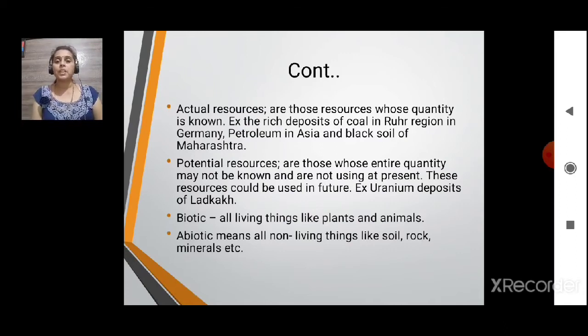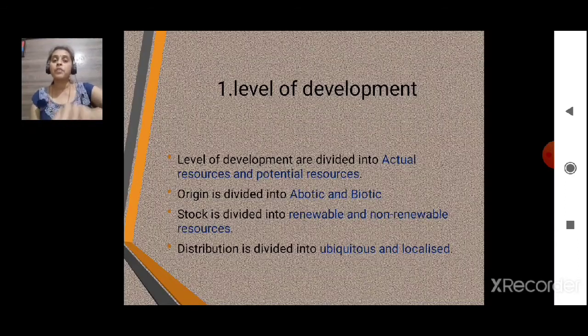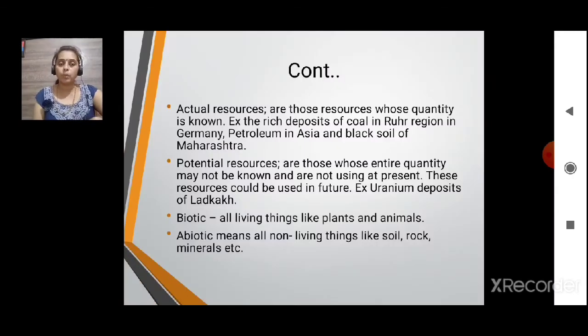Then biotic. Biotic is again the second one. It is not on the basis of development, it is on the basis of origin. It is based on the origin.